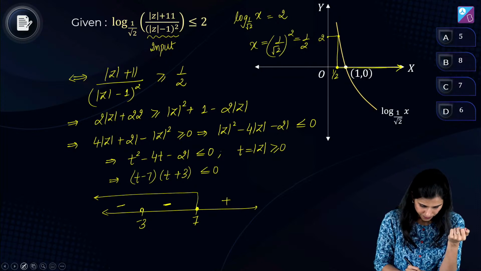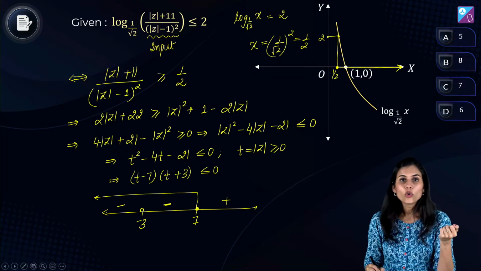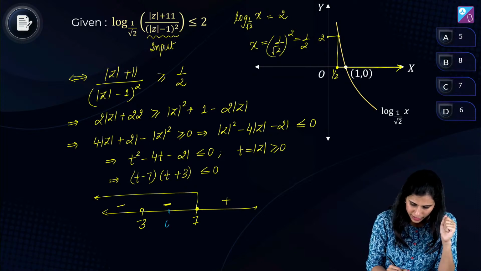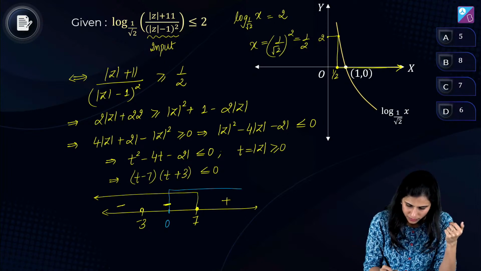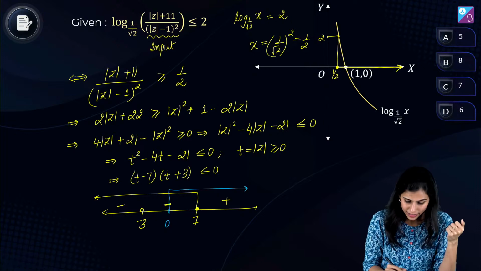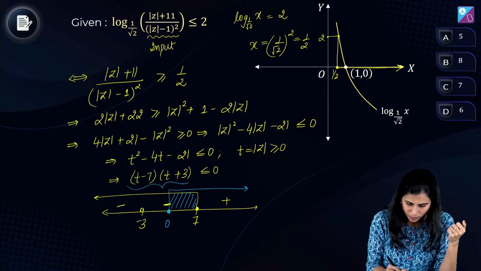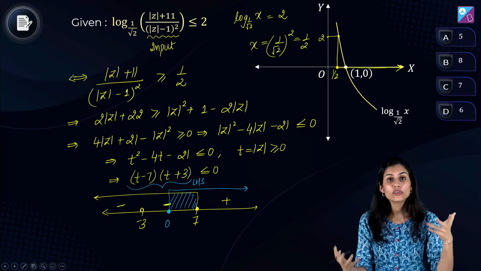Got it? Okay, but 0 is going to sit somewhere here. And I know t is also greater than equal to 0. Intersection क्या आ रहा है? And 0 will be included because at 0 my left hand side expression is giving me a negative answer. And I want less than or equal to 0.